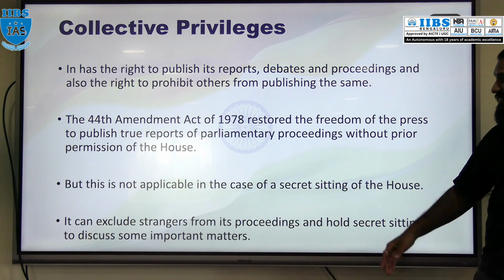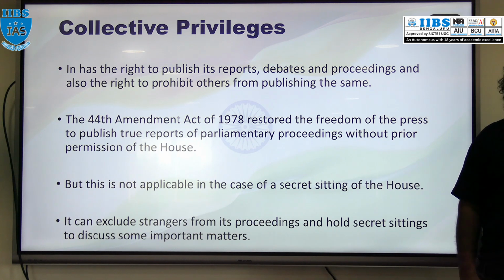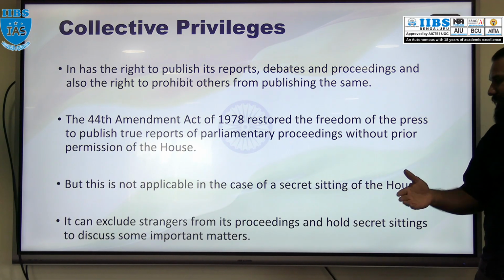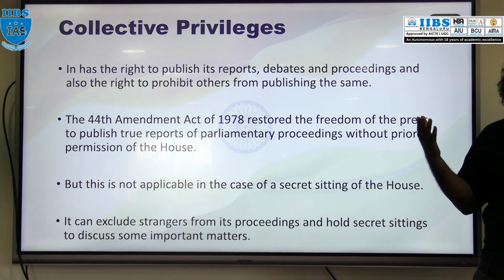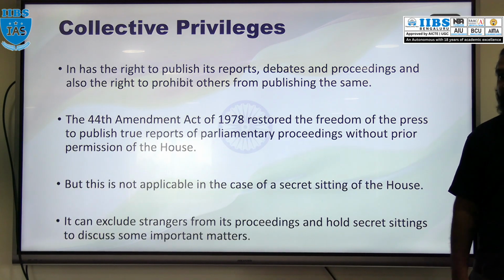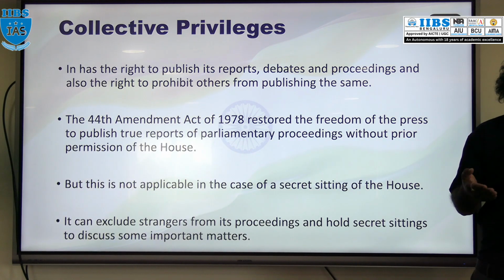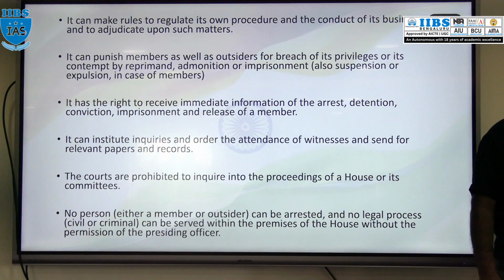Then apart from that, there are strangers. The house can exclude strangers from its proceedings. Whenever there are proceedings of Lok Sabha or Rajya Sabha, it depends upon the presiding officer whether to include or exclude the stranger. The presiding officer also has the right to conduct a secret session. In that secret session, only those people permitted by the presiding officer are allowed to attend the proceedings. That is their privilege.